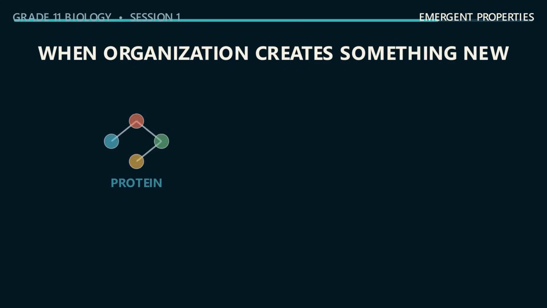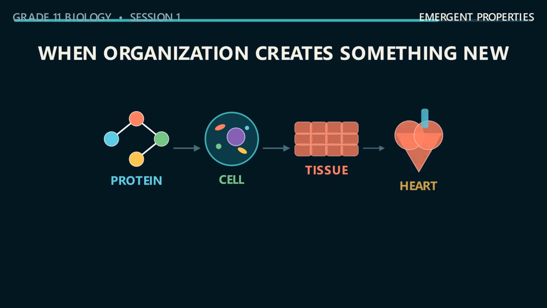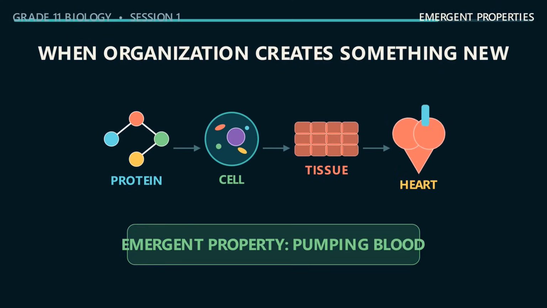When simpler parts interact, a new capability can appear. One cardiac protein cannot pump blood. A single muscle cell can contract, but it cannot circulate blood through a body. Millions of organized cells create tissue, and multiple tissues form chambers and valves. Together, they make a heart that pumps. Pumping is an emergent property. It depends on the parts, but belongs to their organized system.